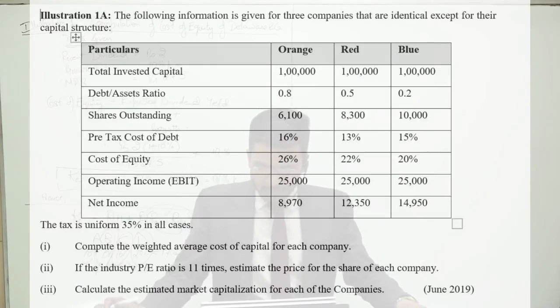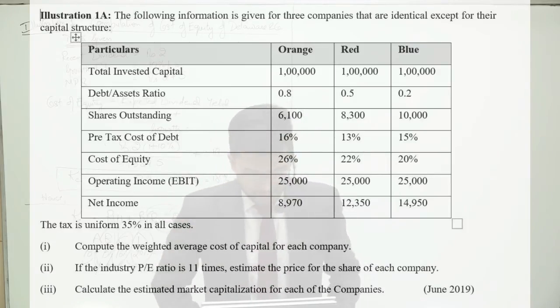Shares outstanding 6100, 8300, 10,000. Pre-tax cost of debt 16%, 13%, 15%. Cost of equity 26%, 22% and 20%. Operating income EBIT 25,000, 25,000 and 25,000. Net income 8970, 12350, 14950. The tax is uniform, 35% in all cases. Number one, compute the weighted average cost of capital. The first thing which we need to compute is the weighted average cost of capital.